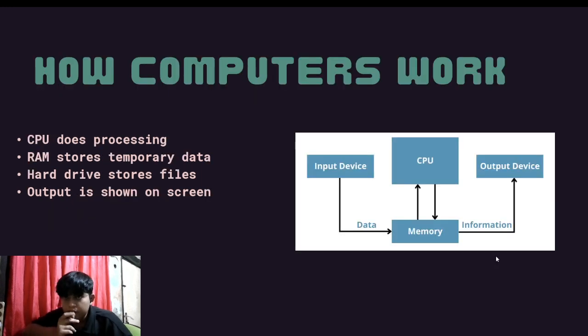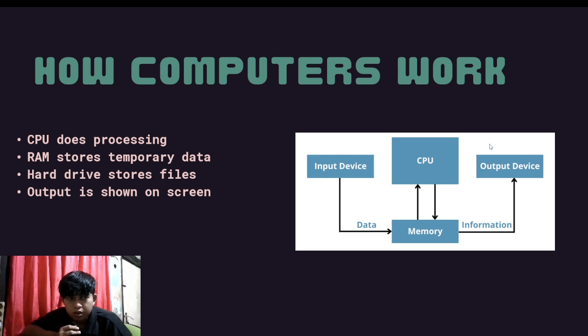Next, how a computer works. The CPU does the processing of data, RAM stores temporary data for the CPU, and the hard drive stores files. The output and information are shown on the screen.